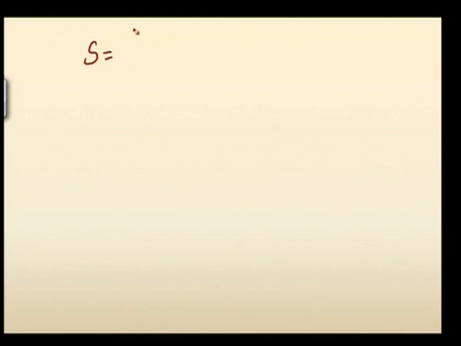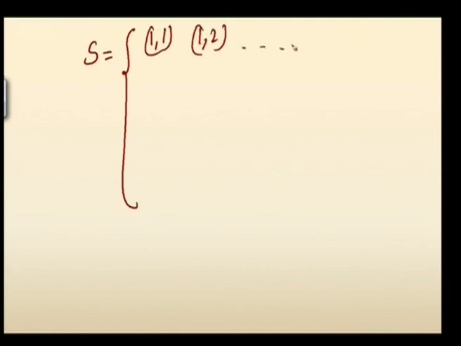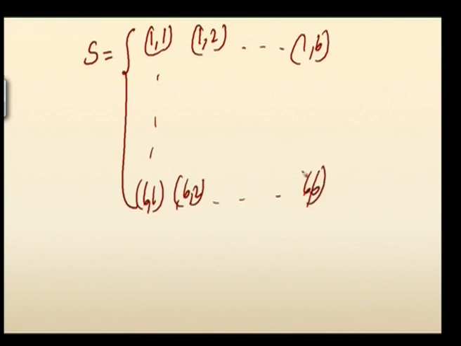When two dice are thrown, as already discussed, the sample space goes as (1,1), (1,2), etc., up to (1,6), varying from (6,1), (6,2), etc., up to (6,6). This is one point on the first die and this is another point on the second die. So there are totally 36 possibilities.